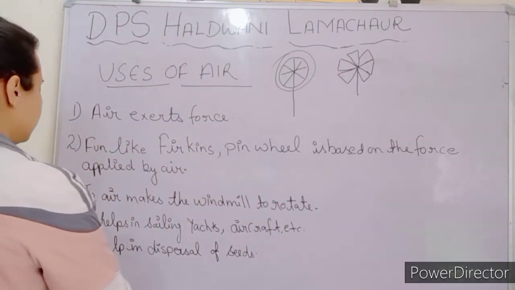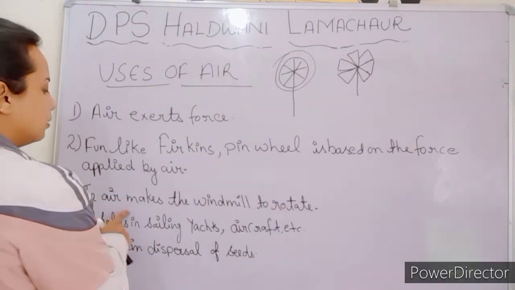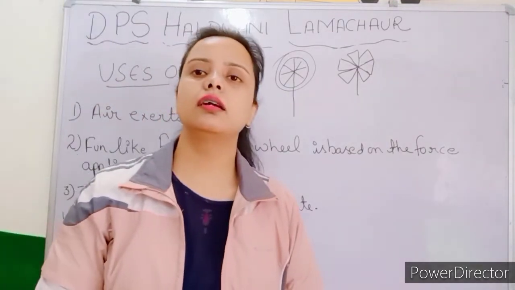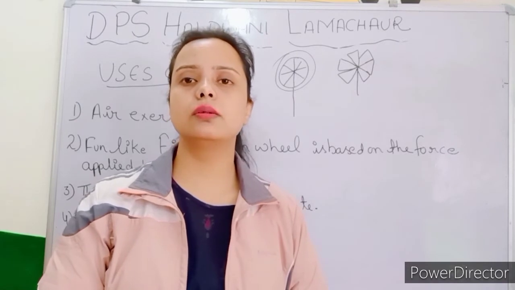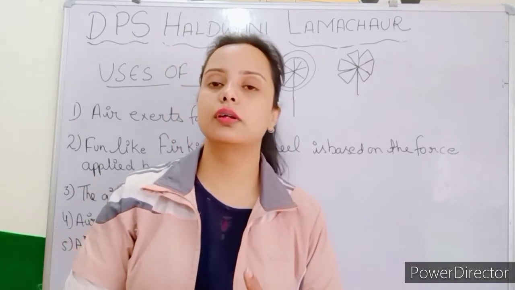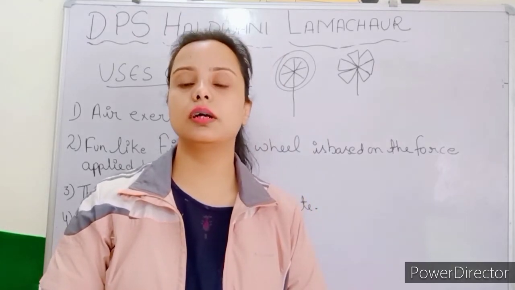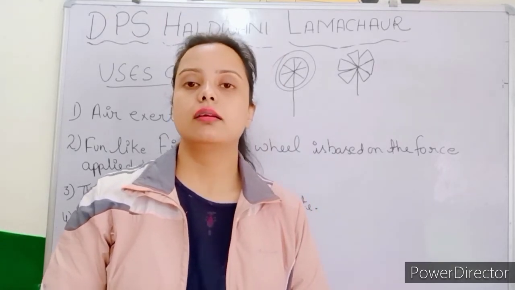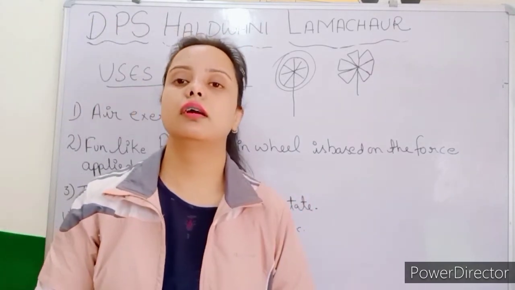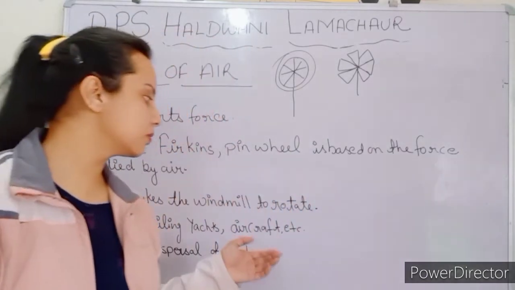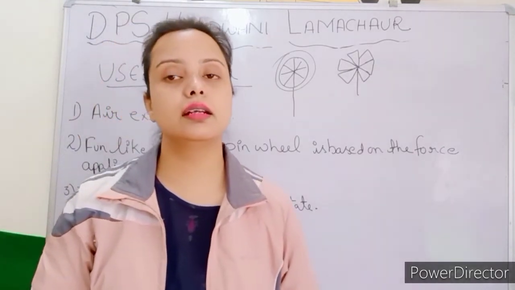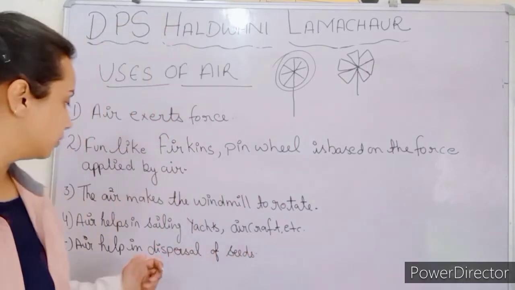Then the next one is, air makes the windmill rotate. In village areas, people use windmills to draw water for irrigation of the crops. The windmill only rotates when air is present, so in that respect also air is very useful.